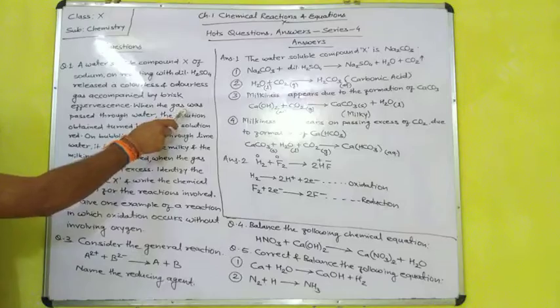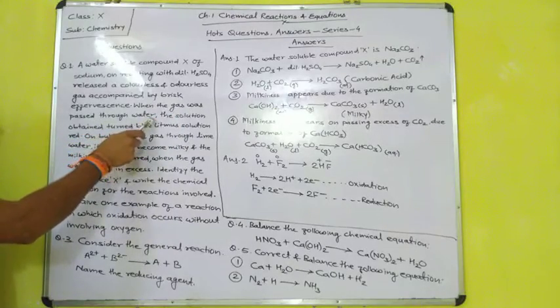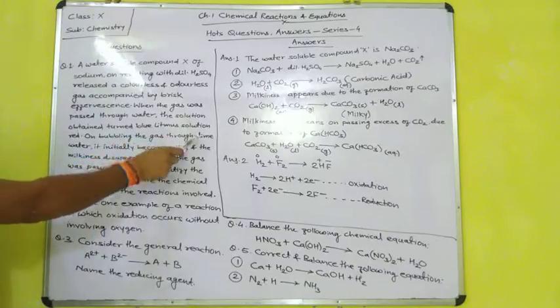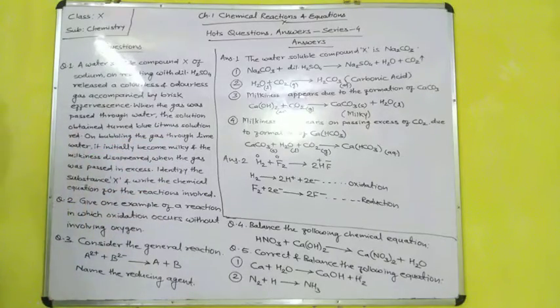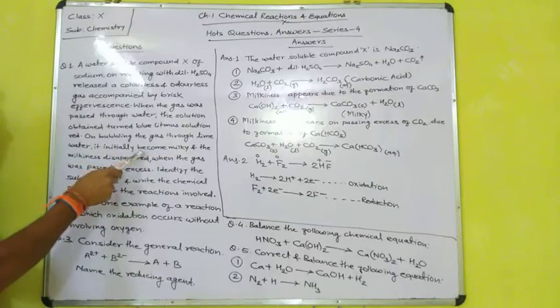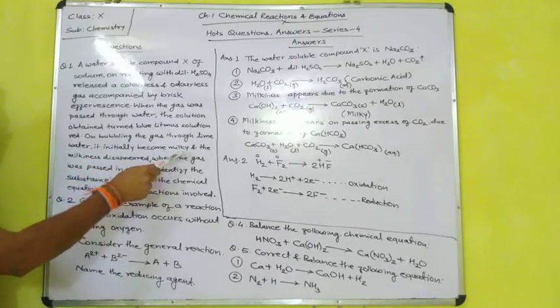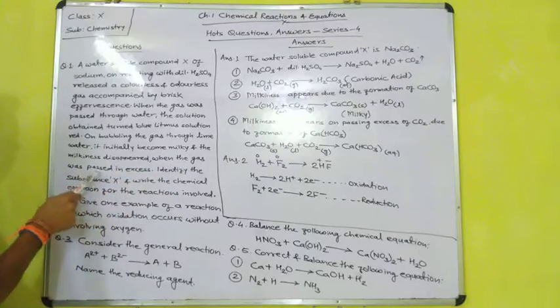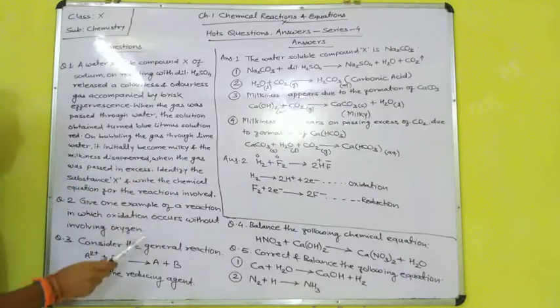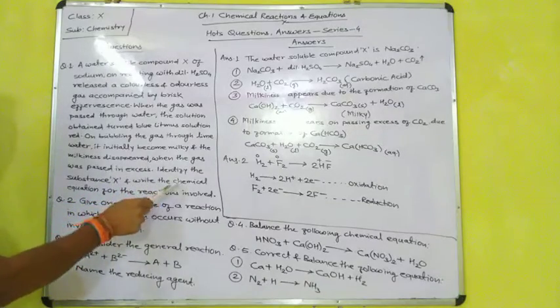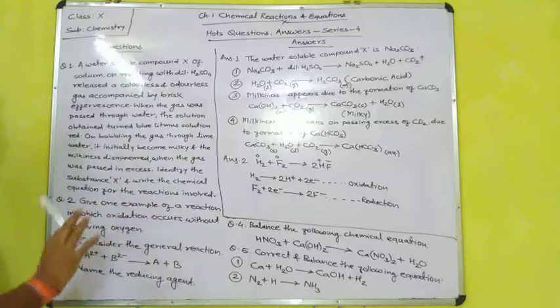When the gas was passed through water, the solution obtained turns blue litmus solution red. On bubbling the gas through lime water, it initially becomes milky, and the milkiness disappears when the gas was passed in excess. Identify the substance X. Write the chemical equation for the reaction involved.